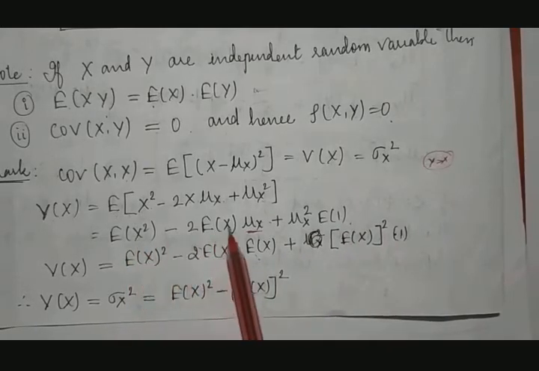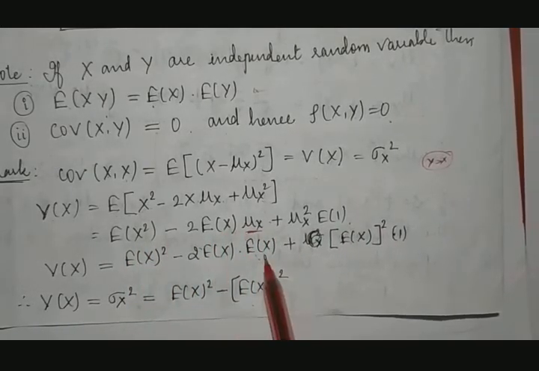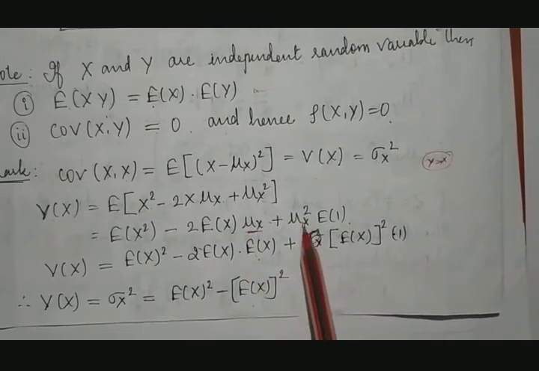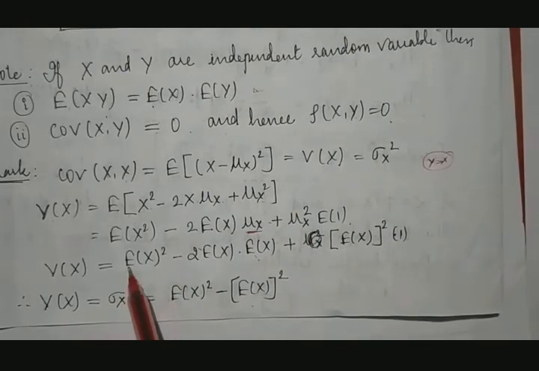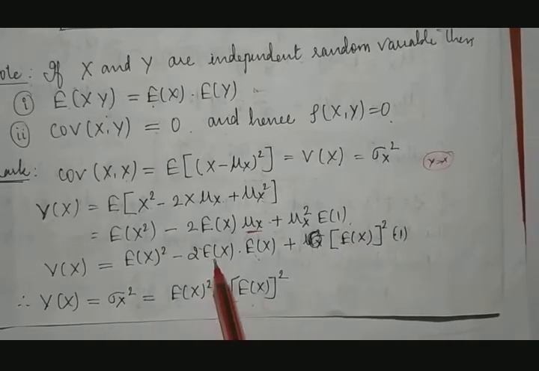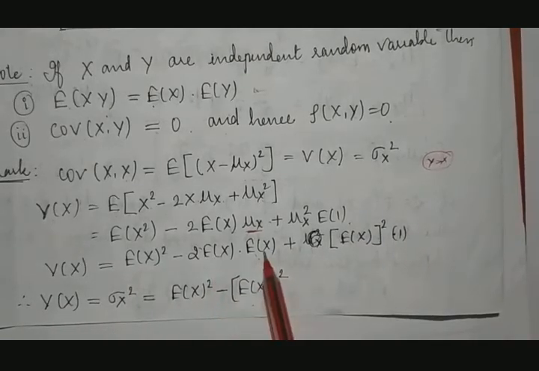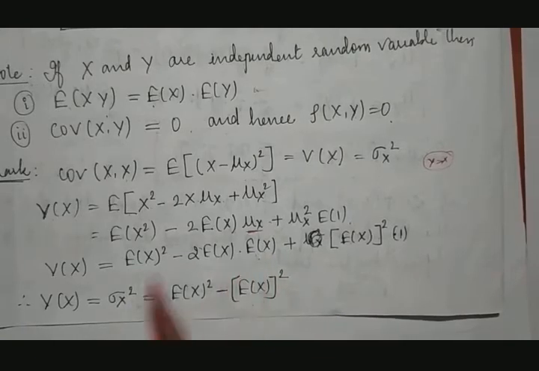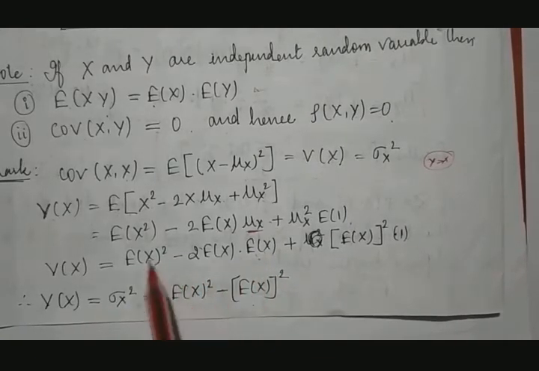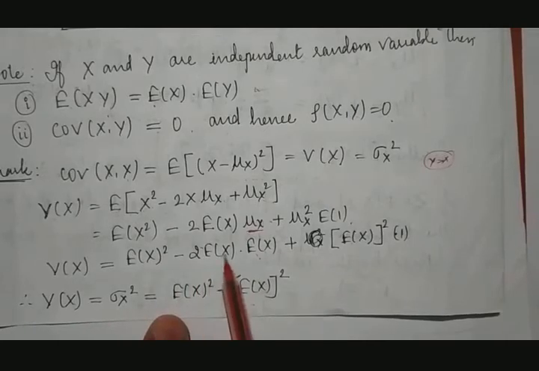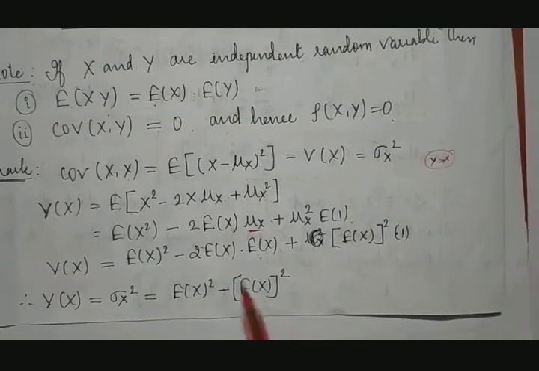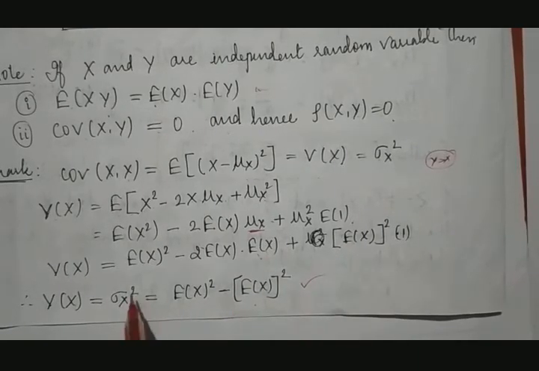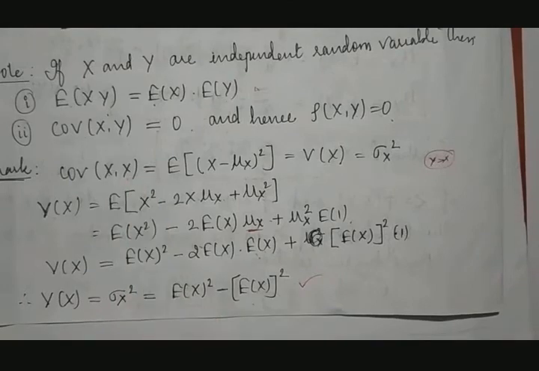This minus 2 times E of x into E of x, because this is E of x, plus this is nothing but E of x whole square. Therefore, E of x square plus E of x into E of x will be E of x square. Then if you take its calculation, 2 times E of x whole square plus E of x whole square will be a single E of x whole square. So this will be the result if x and x come.